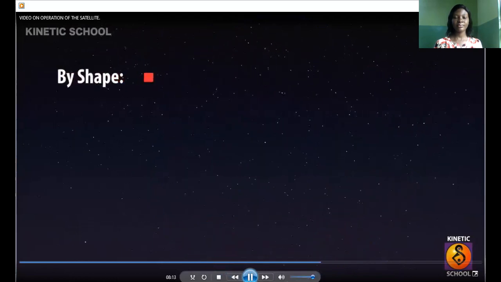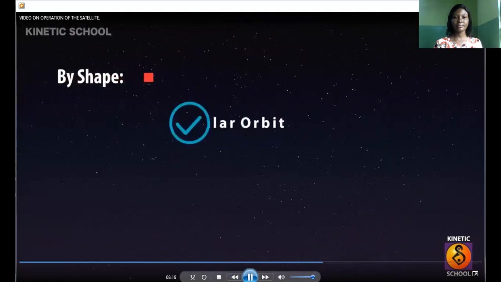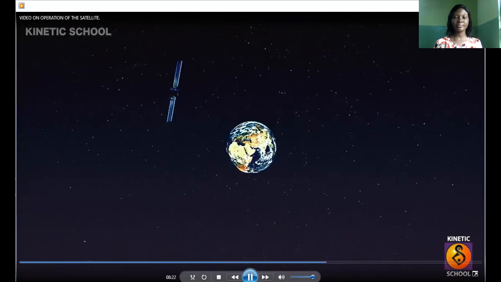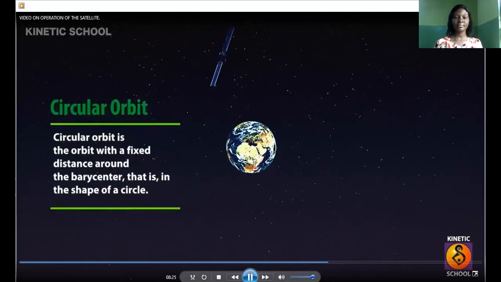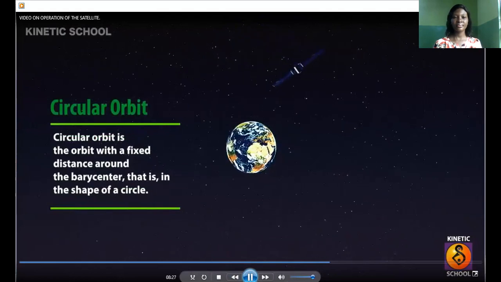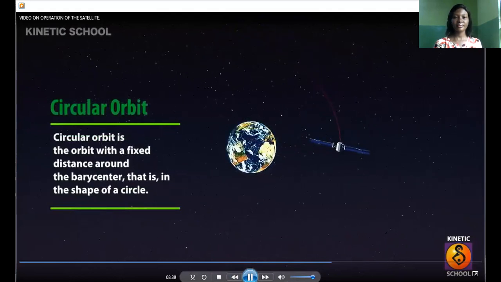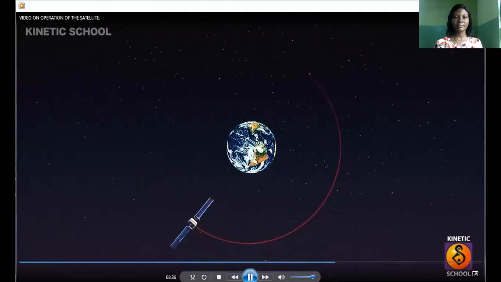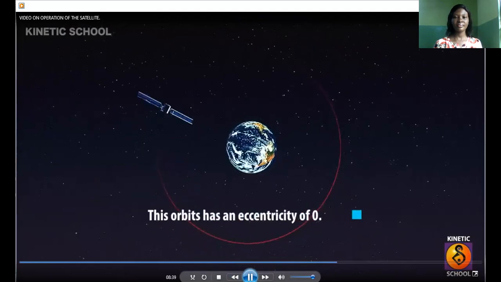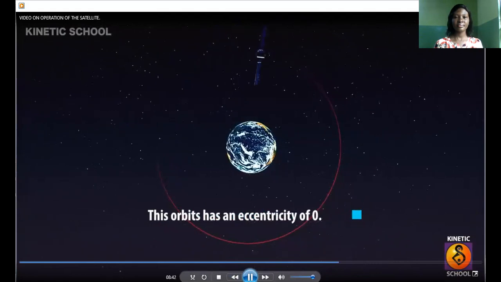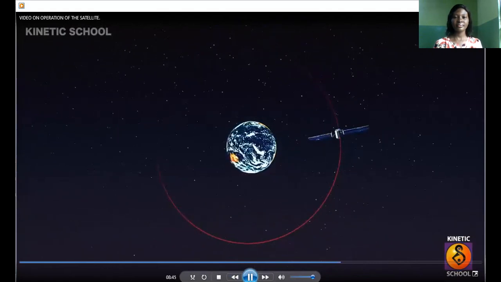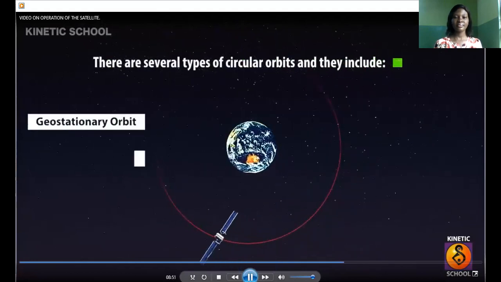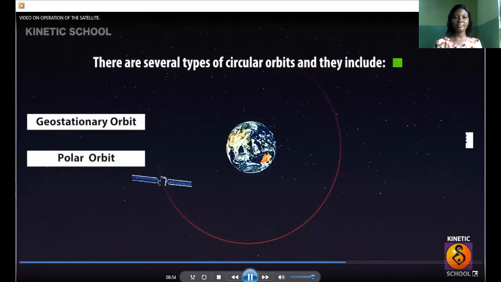Orbits are also classified into two types on the basis of the shape: circular orbit and elliptical orbit. Circular orbit. A circular orbit is the orbit with a fixed distance around the barycenter, that is, in the shape of a circle. This orbit has an eccentricity of 0. There are several types of circular orbits, and they include geostationary orbit, polar orbit, and equatorial orbit.